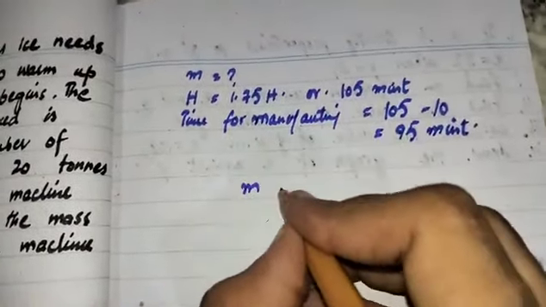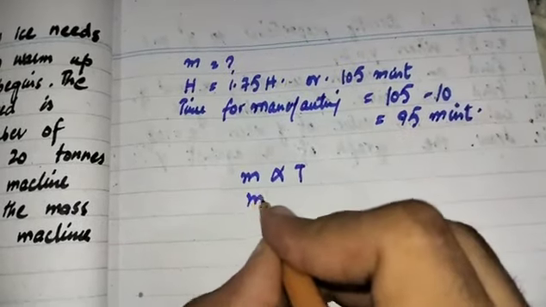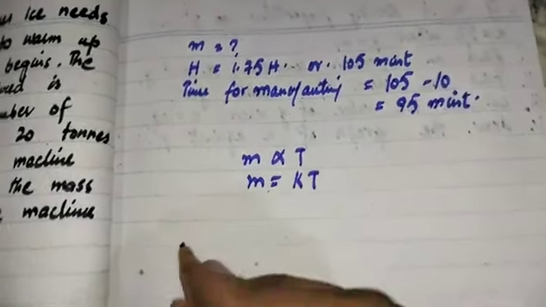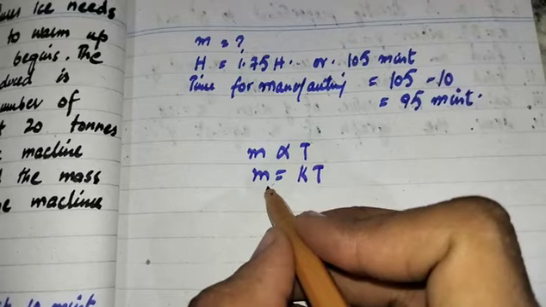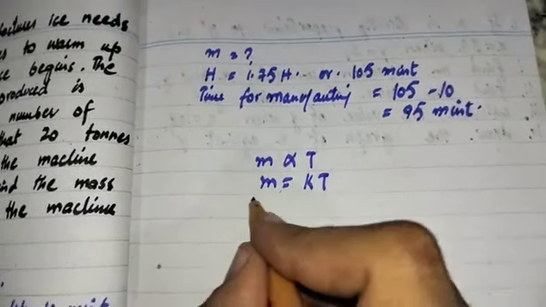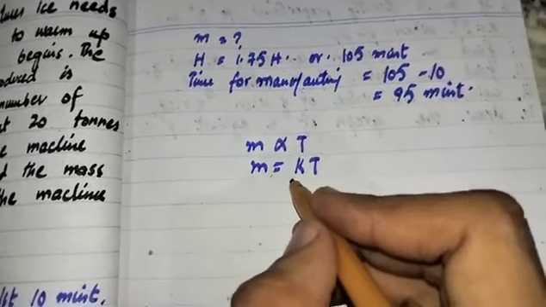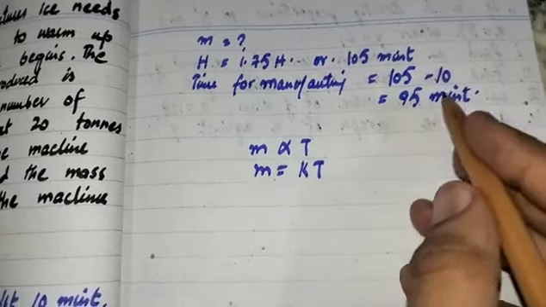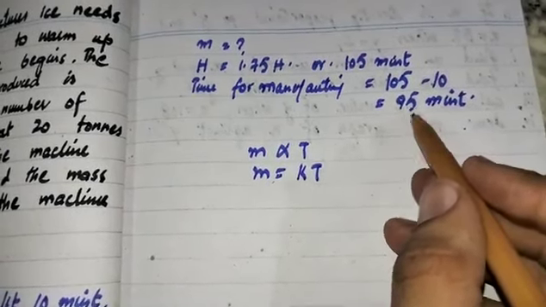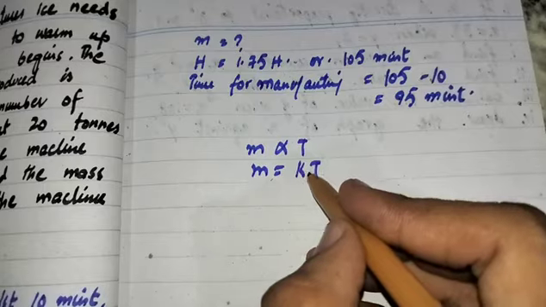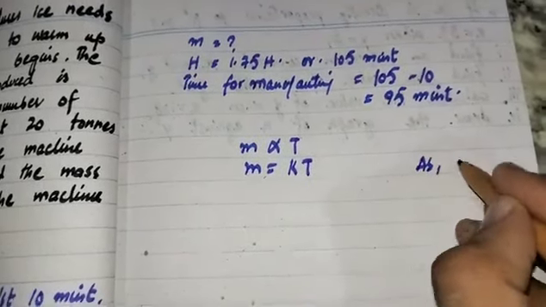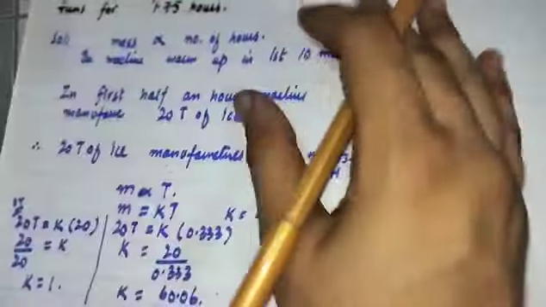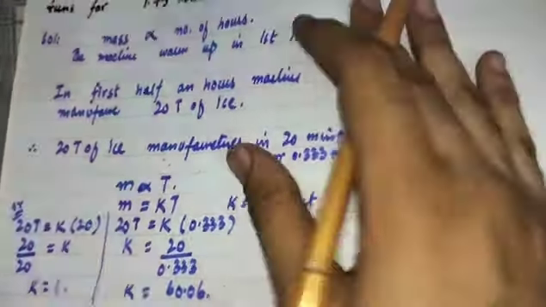As M is directly proportional to T and M equals KT, the value of K is 1 when the time is in minutes, and the value of K is 60.06 when the time is in hours. I am putting the value in minutes, so I will use K equal to 1.